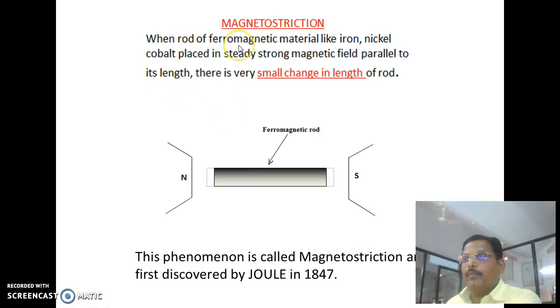When a rod of ferromagnetic material like iron, nickel, or cobalt is placed in a steady strong magnetic field parallel to its length, there is a very small change in the length of the rod. This phenomenon is called magnetostriction and was first discovered by the great scientist Joule in 1847.